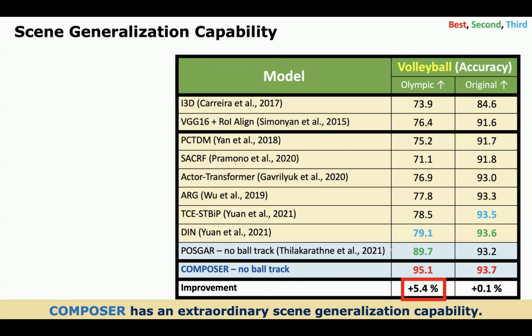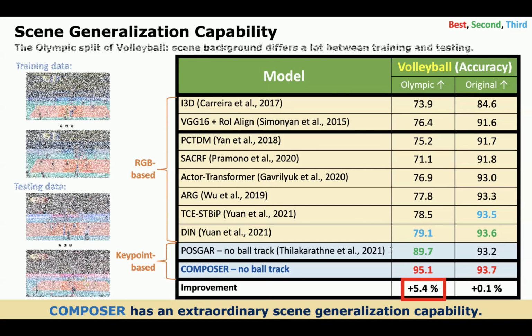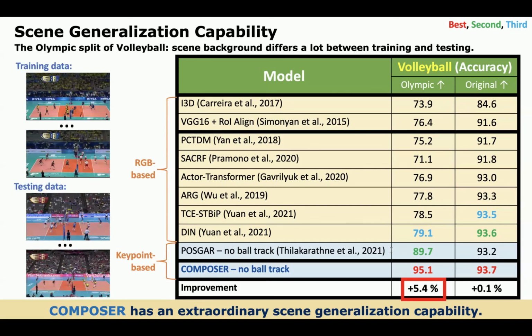To support the keypoint-only setup, we first compare models using either RGB or the keypoint modality. In the Olympic split of the volleyball dataset, the training and the testing videos are split in a way that the testing videos largely differ from the training videos in terms of the scene background. The keypoint-only setup generalizes better, and ours achieves 5.4% improvement on the volleyball Olympic split.